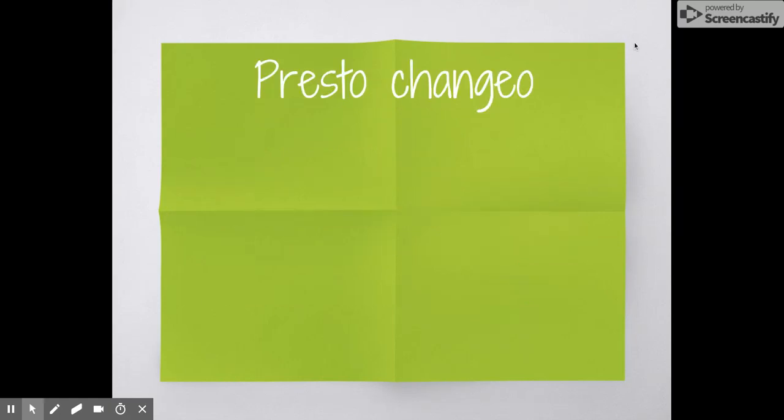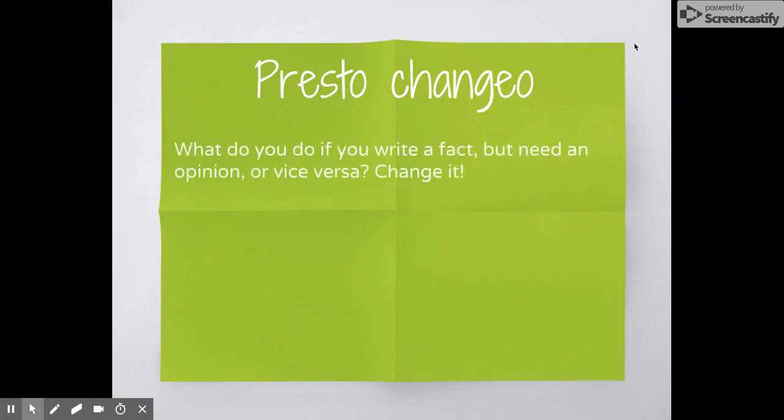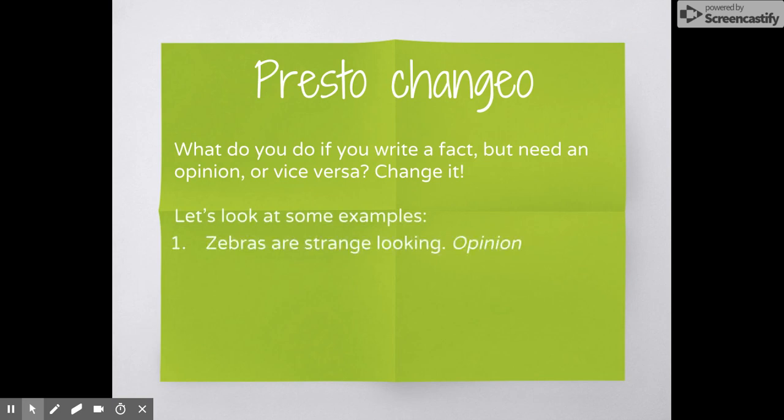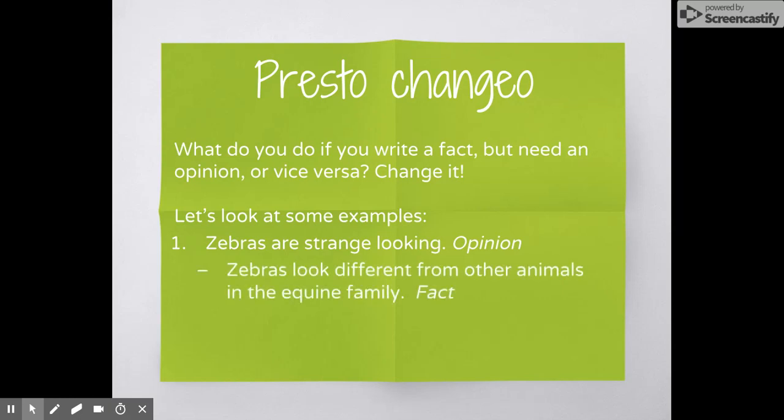Try again. We're going to change facts, opinions, and announcements into other things. If you write a fact and you need it to be an opinion, or if you write an opinion and you need it to be a fact, what do you do? You just change it. Let's look at some examples. Zebras are strange looking. There's our opinion. We can change it to zebras look different from other animals in the equine family. Equine is horse-like, and so zebras look different from horses. That's a fact that you can prove.